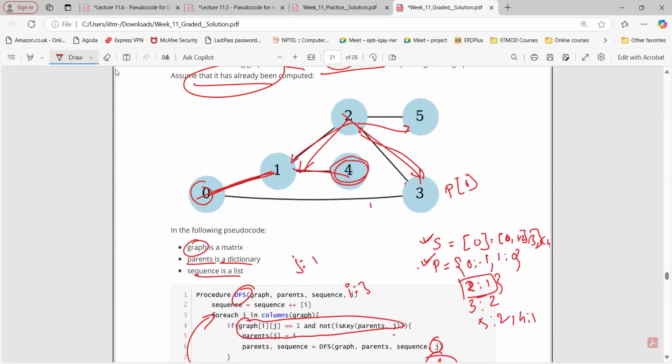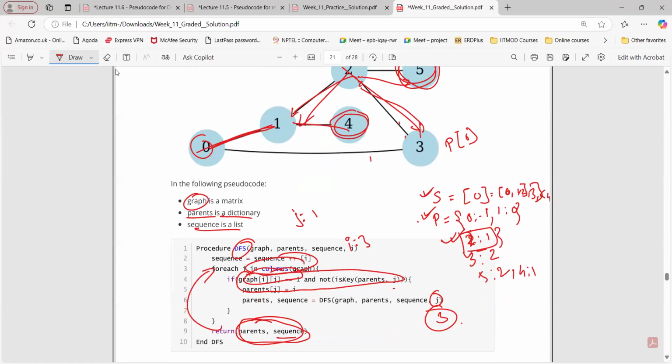Anyway, there is no edge. Then again we'll backtrack, again we'll go for 2 here. Then from 2 in that particular for loop, I will get this particular condition true. Are you getting my point? So we are backtracking, but still the for loop is going on for the individual node, right? So that's how we are going to node 5, sorry, from 2.